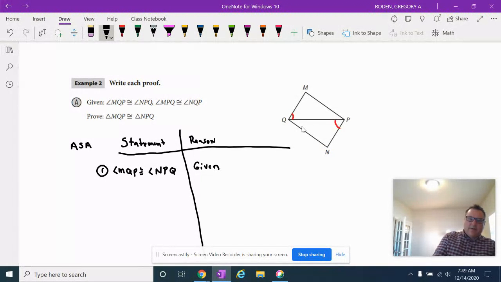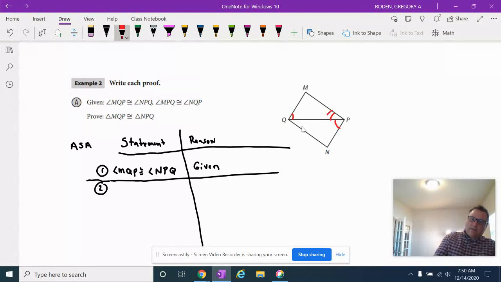All right, so statement 2. Statement 2 is MPQ. So I'll put 2 arcs here, let me do that in red.